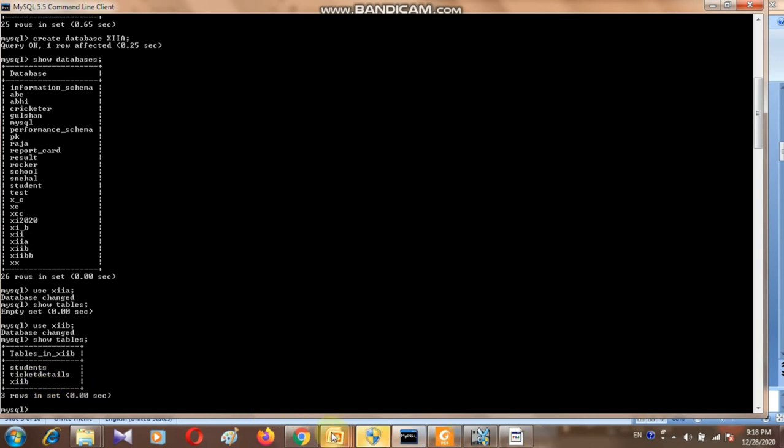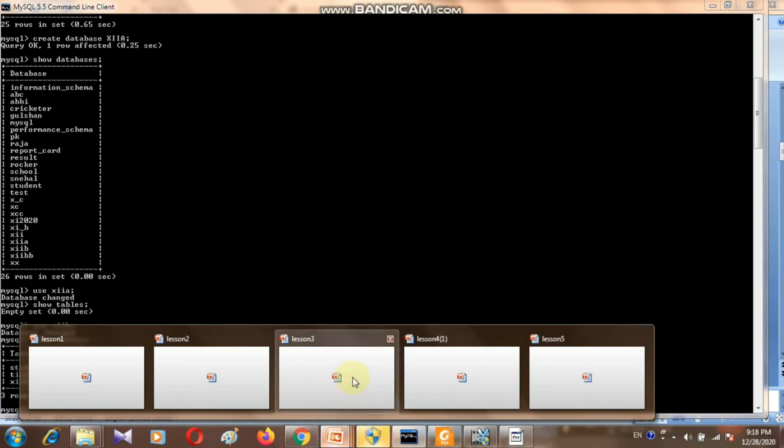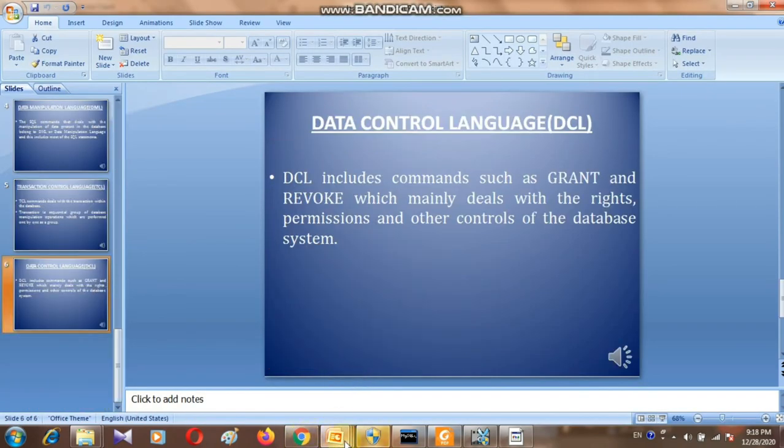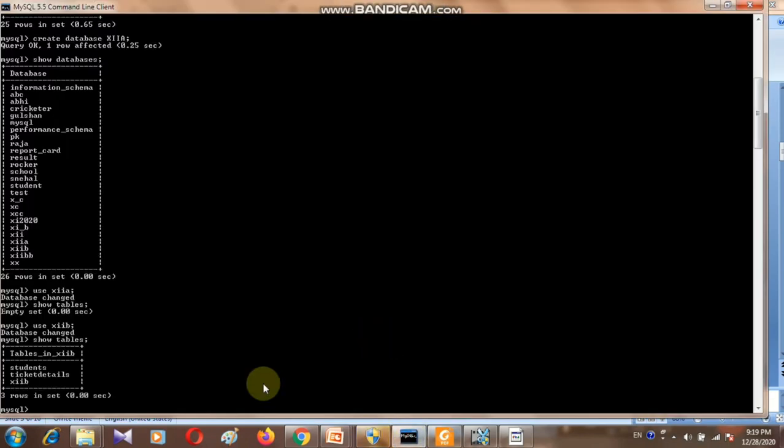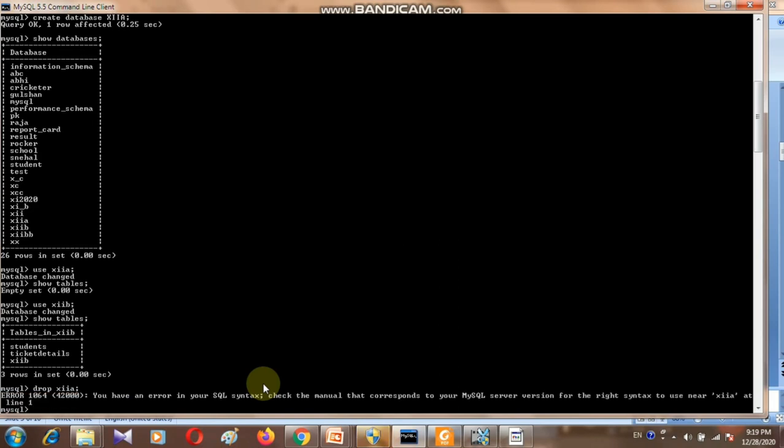Now moving to the next part of this MySQL. Create database I have discussed, use I have discussed, and now drop database, which is very important. If you want to remove a database, you can use drop database 12A.